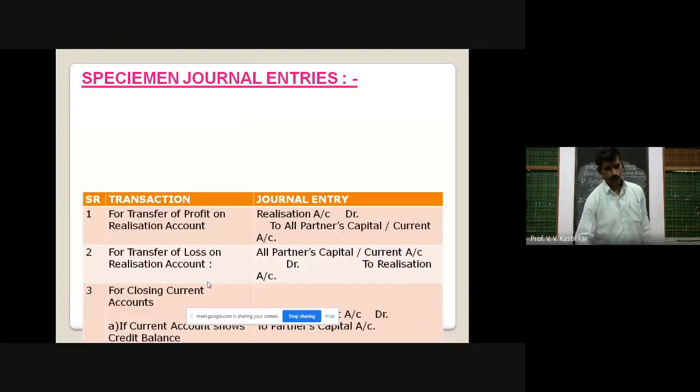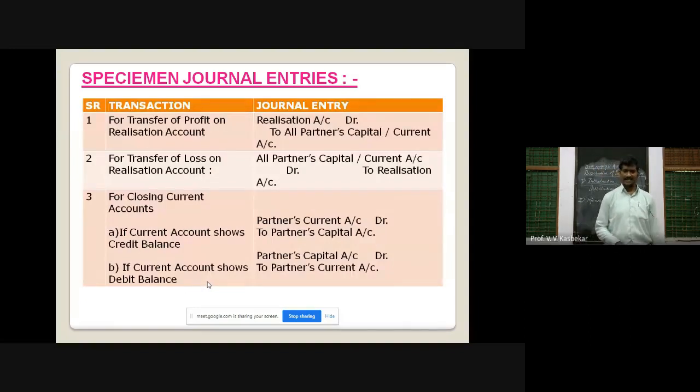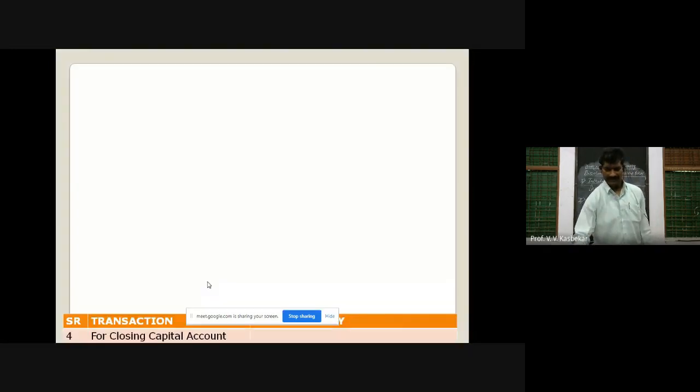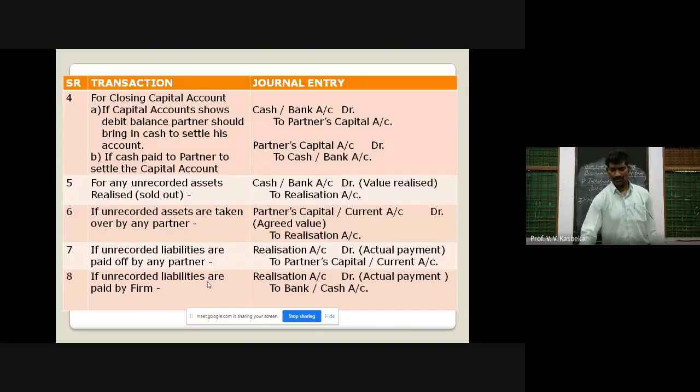You can also see some specimen journal entries given here. Transfer of profit: realization account debit to partners' capital account. In case of loss, partners' capital account debit to realization account. And there are so many other entries which we will see later on at the time of solving examples.